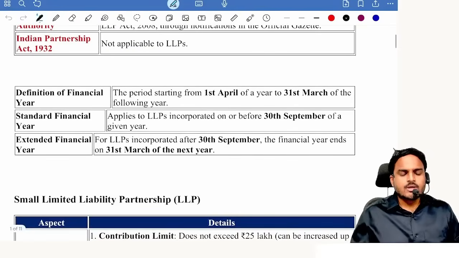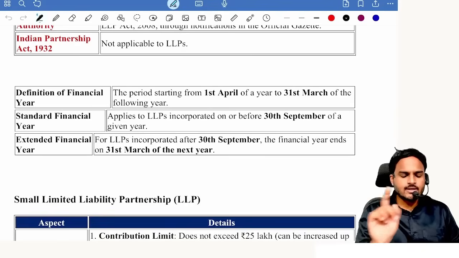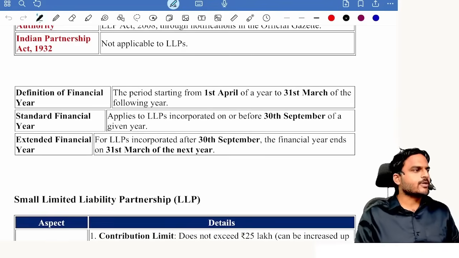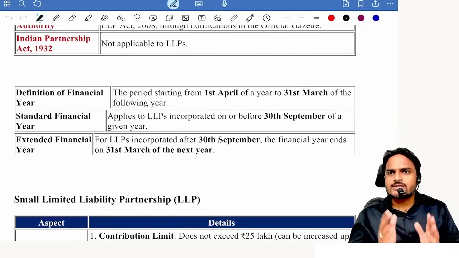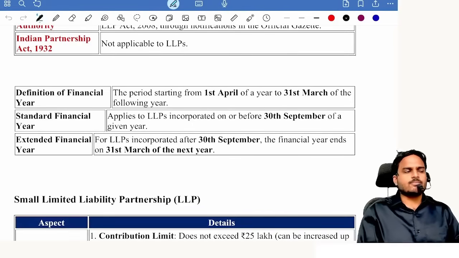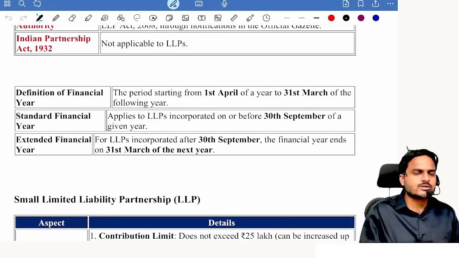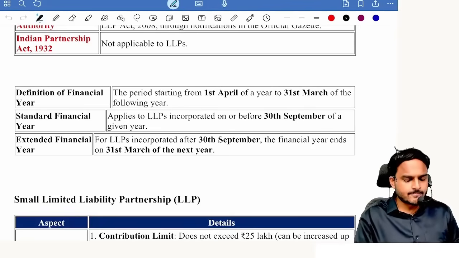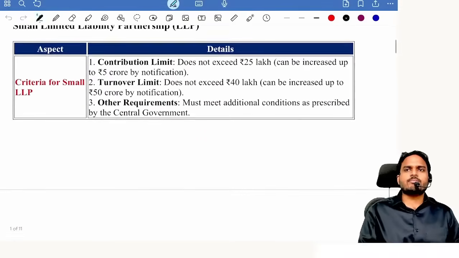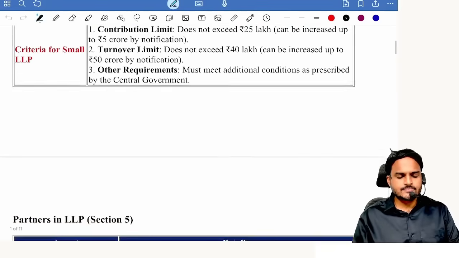Not applicable. Out of the definitions, 2 definitions are very important: financial year and small LLP. Generally the financial year closure date is 31st March of every year. But if the LLP is incorporated after 30th September, that means on or after 1st October, then the financial year closure date shall be 31st March of the following financial year. Clear? Small LLP limits, what are the limits? Contribution up to 25 lakhs. Turnover up to 40 lakhs.